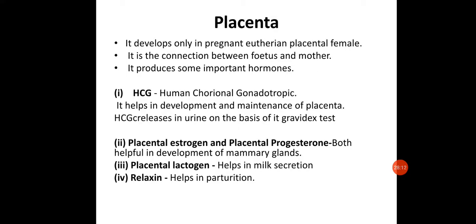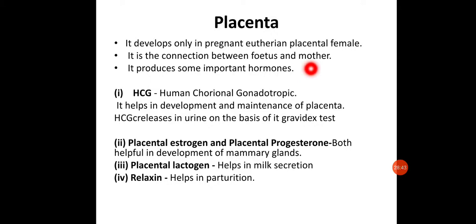Next is the placenta. So placenta develops only in the pregnant placental female. It will be present only in the pregnant placental female, okay. It is the connection between the fetus and mother. The placenta is a tissue of connection between the fetus and mother, which produces some important hormones. Even the placenta is also responsible for producing some important hormones, okay.